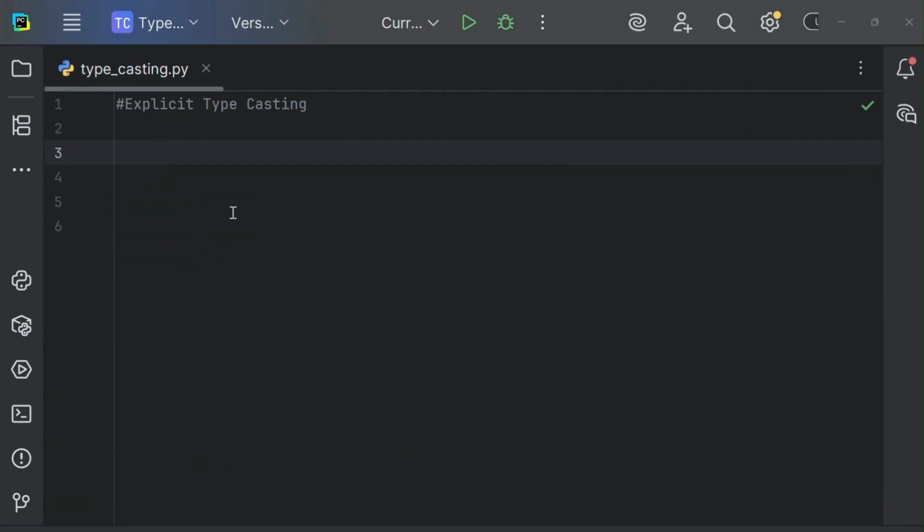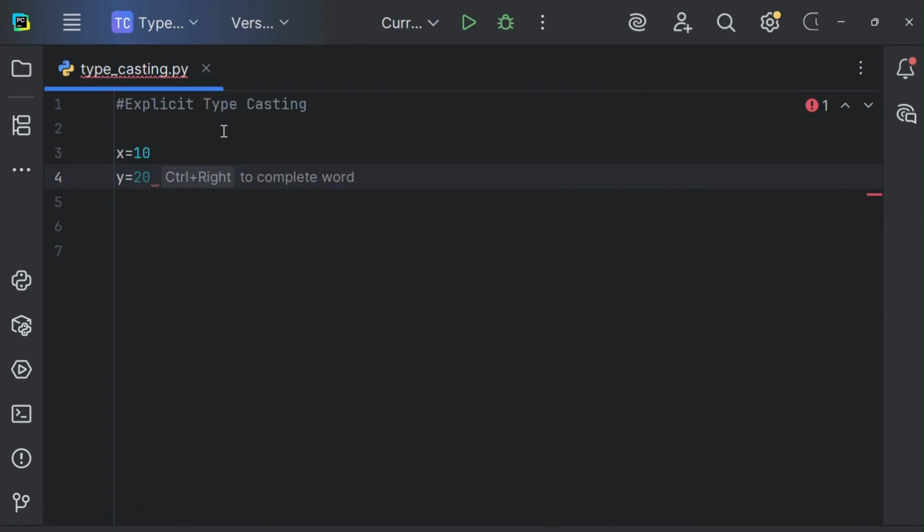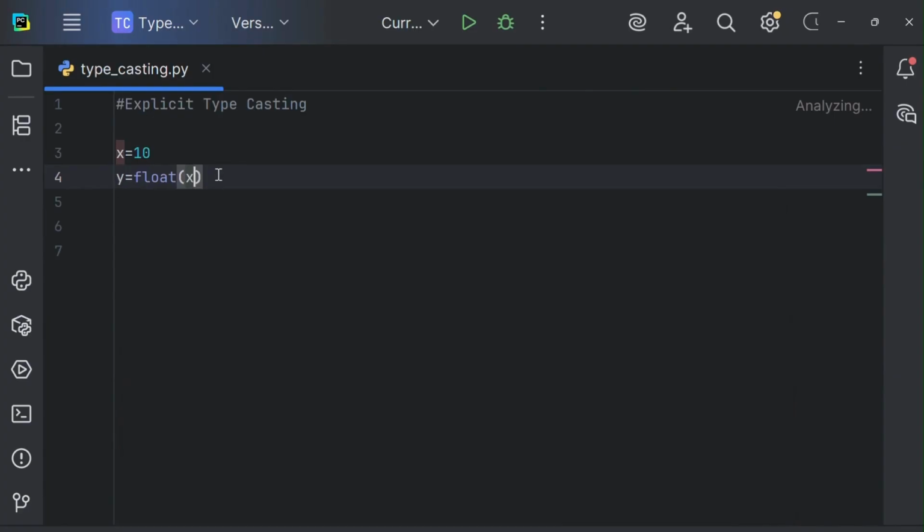And now the explicit typecasting with an example. Let me take a variable x and give a value something like 10. Then let me take another variable y. Now, explicit typecasting, as I have explained already, is to convert from one data type to another manually. So I want to convert this x, as we know x is an integer, into float. So I will use the float() function. Then I'll write x inside it. That means this integer is being converted into float and it is being stored in the y variable.